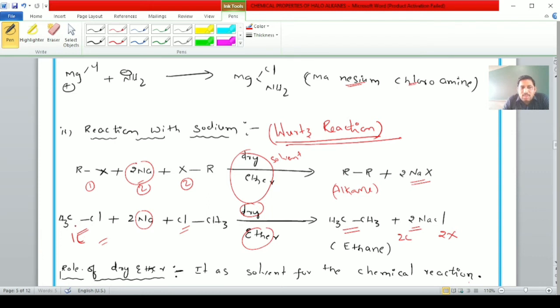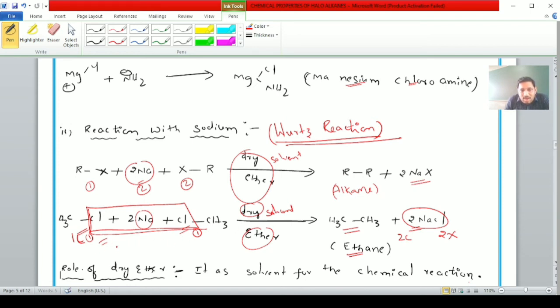For example, when two molecules of chloromethane react with one another in the presence of sodium and dry ether solvent, they form CH3 single bond CH3 and sodium chloride, that is ethane molecule and sodium chloride. In the mechanism, these two chlorine atoms combine with sodium to form sodium chloride. Here dry ether is used as the solvent.